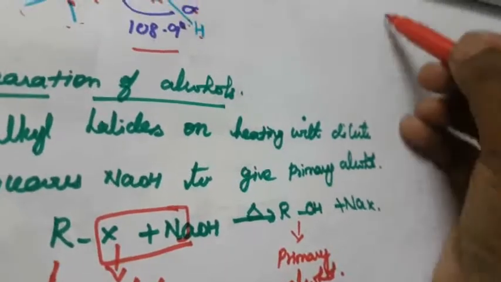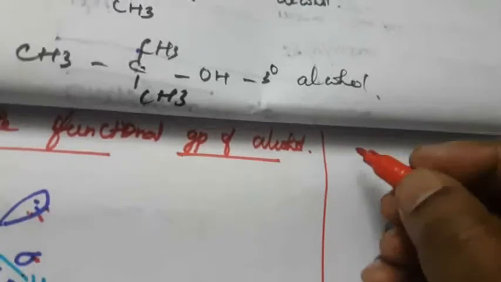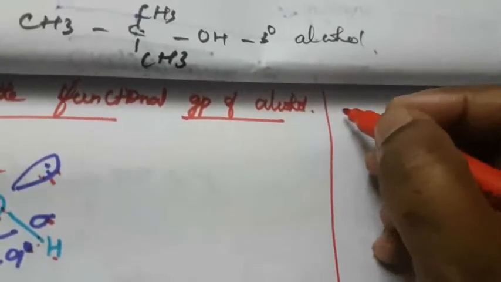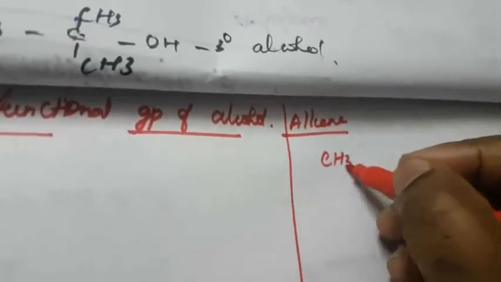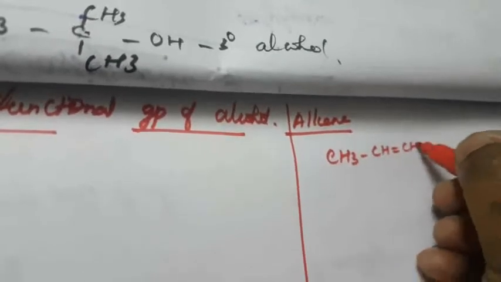Next we are going to see the addition of water across the double bond, the preparation from alkene compounds. What is this compound name? CH3-CH=CH2 is propene. When it reacts with water in the presence of concentrated sulfuric acid, the OH attaches according to Markovnikov's rule.